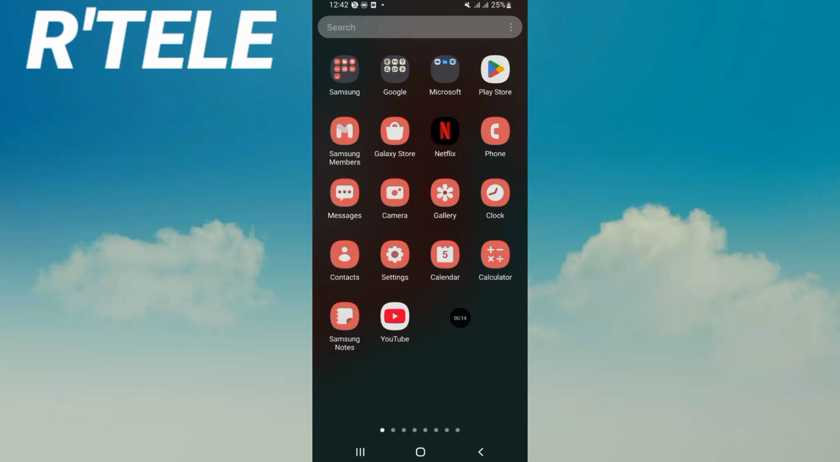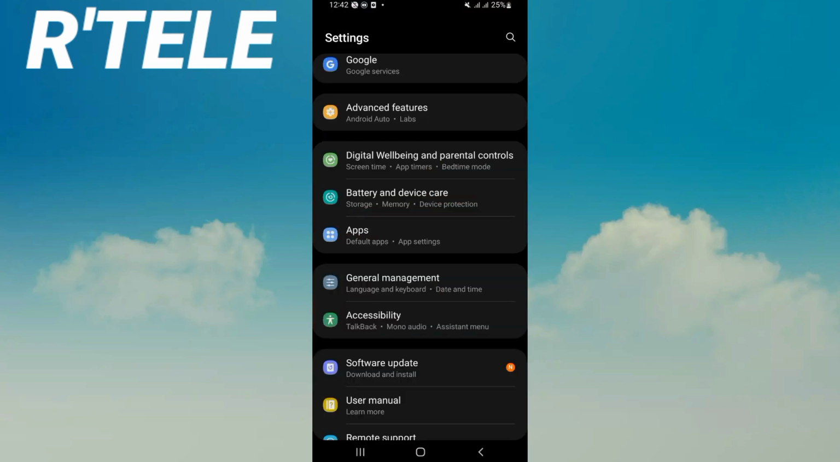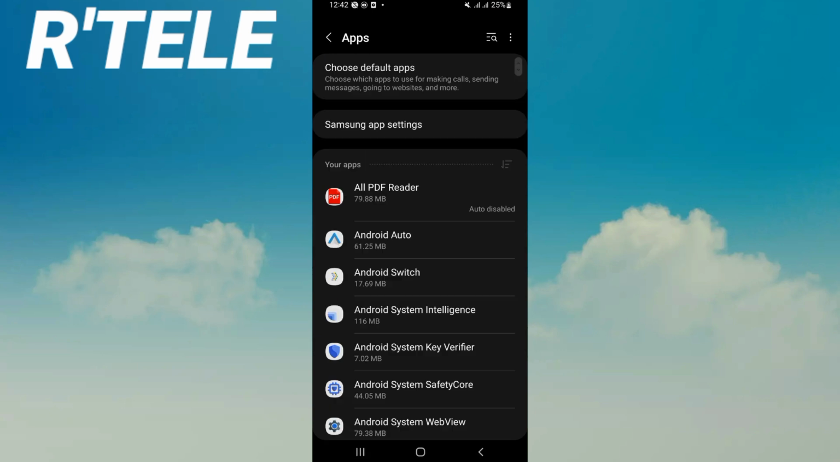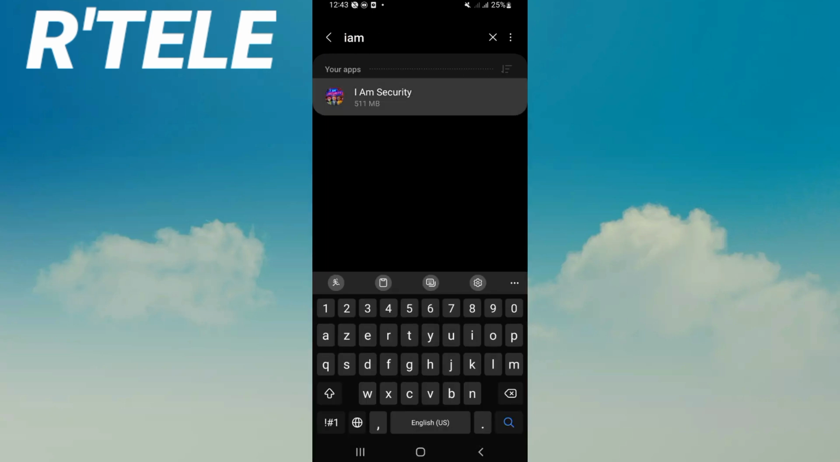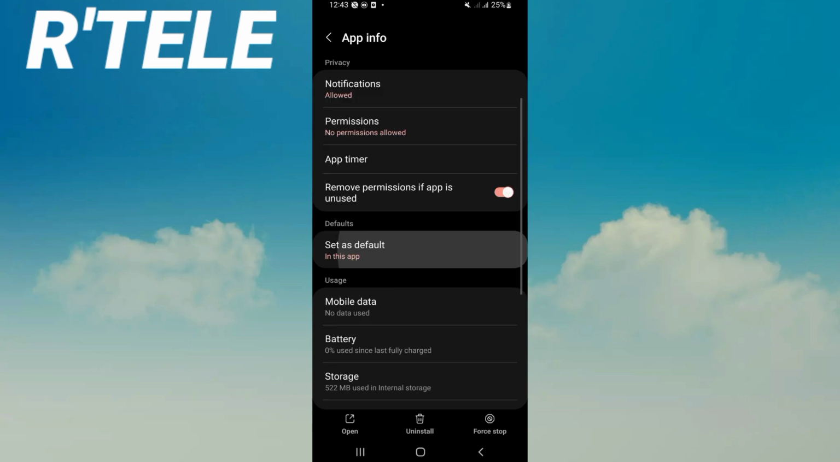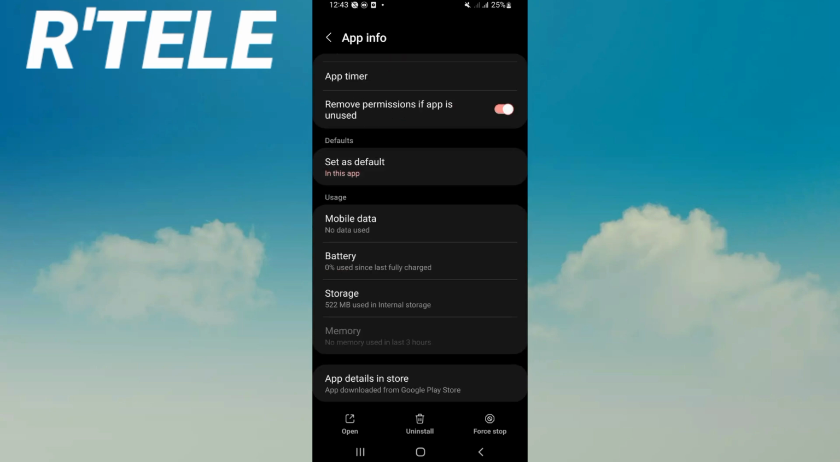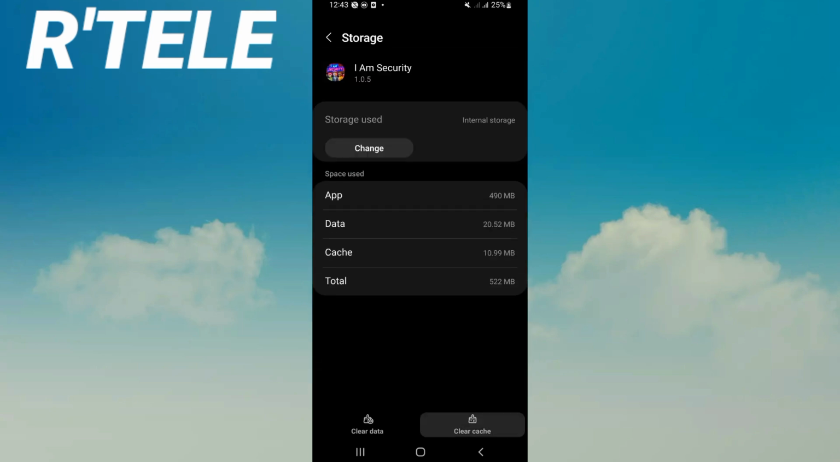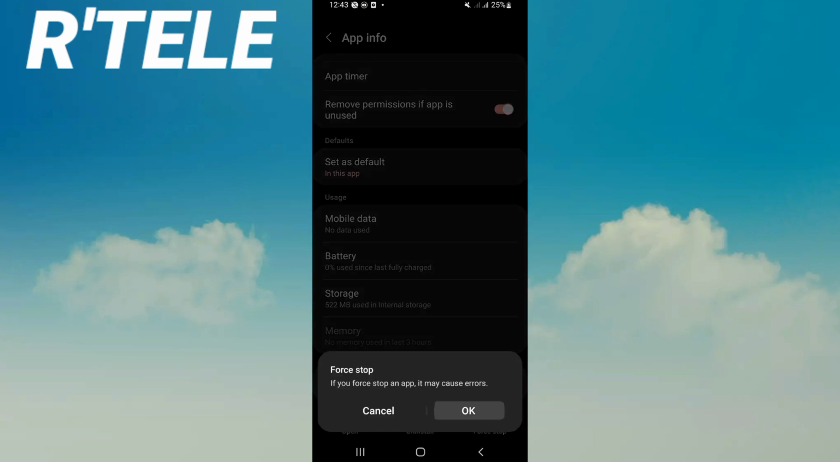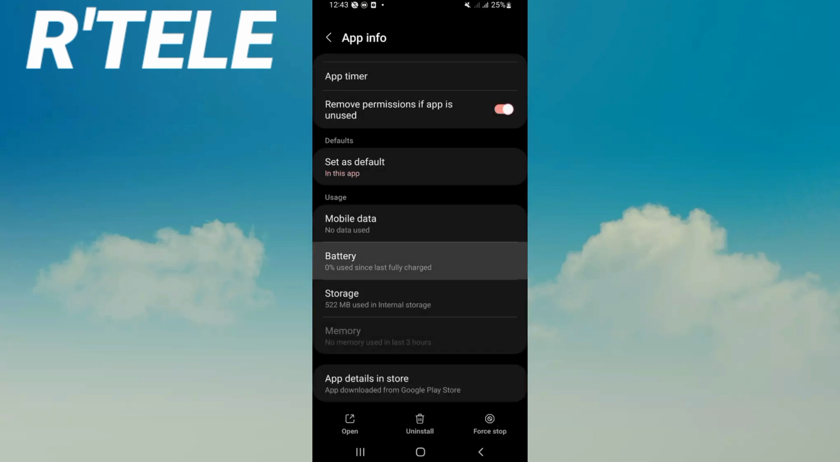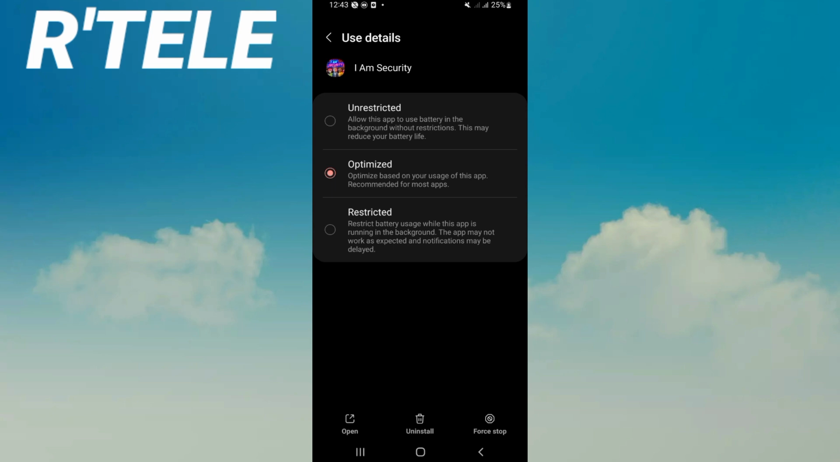Let's start. So first, open the settings of your mobile phone, click on the apps option and search for IAM Security and click on it like this. Scroll this list down now, click the storage option, click clear cache only, and right now go back, click on force stop, click OK. Click here at battery, make sure that your battery is enabled on optimized mode.